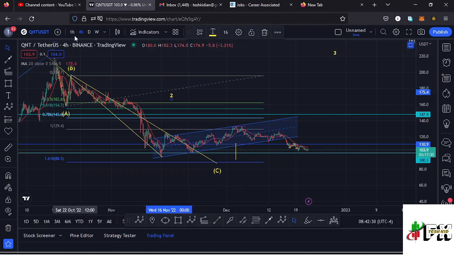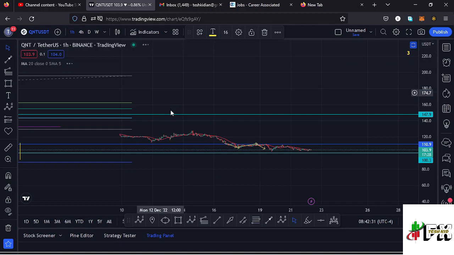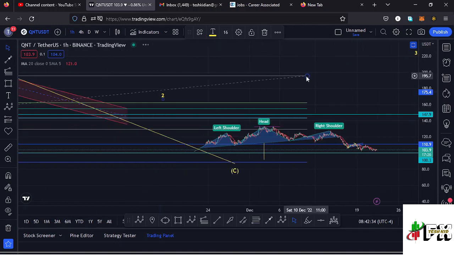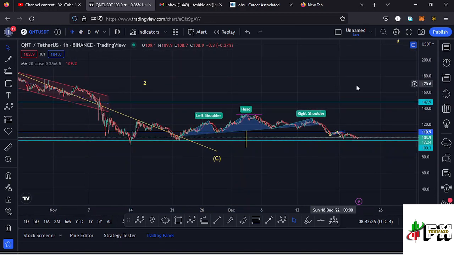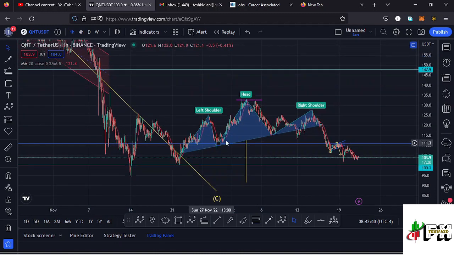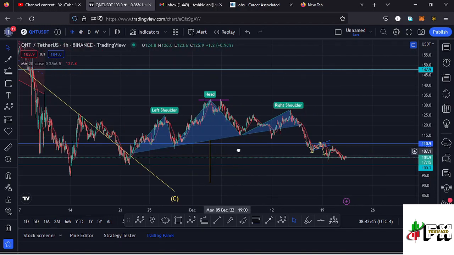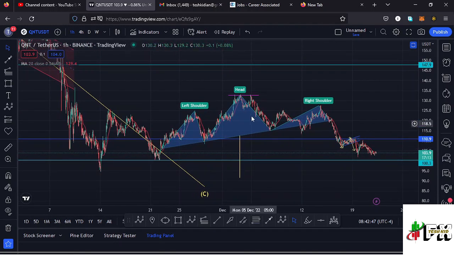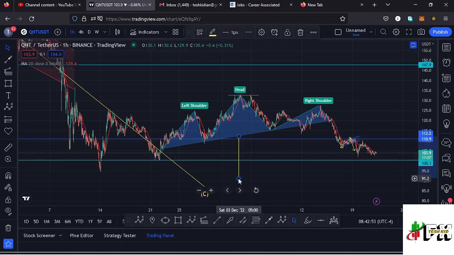And getting to the 1 hour chart for further analysis and also give you some chart patterns that still give us short-term scenarios. You can see we have this head and shoulders pattern, which is right here. That is a chart pattern that normally breaks to the lower side, having the minimum target area of the breakout as the height between the head and the neckline, and I can get that height and then place it below the neckline, giving me a minimum target area back to around the